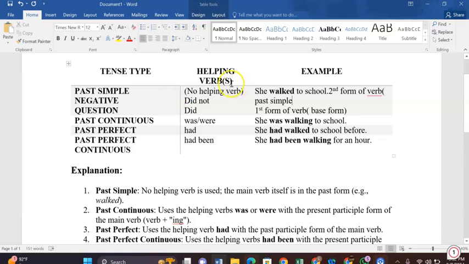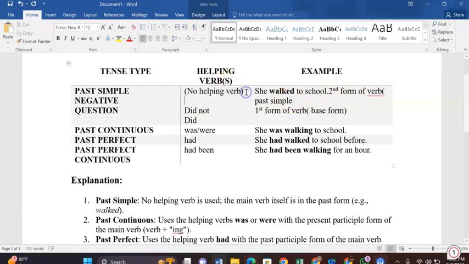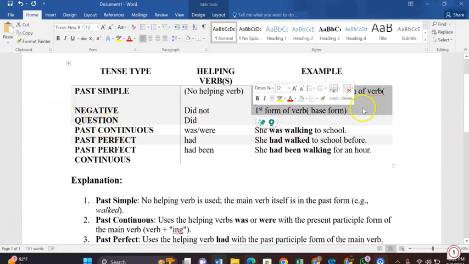So when there is no helping verb, you have to use the second form of verb. But when there is did as the helping verb, for the negative or question, we have to use the first form of verb. This applies for questions as well.